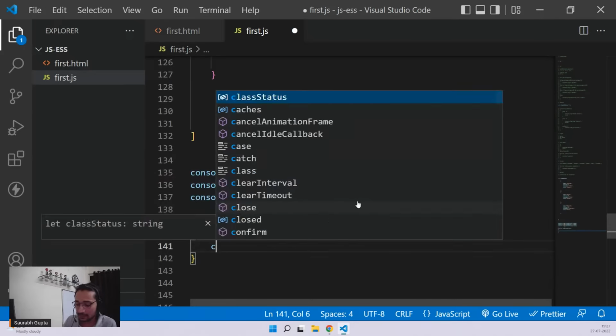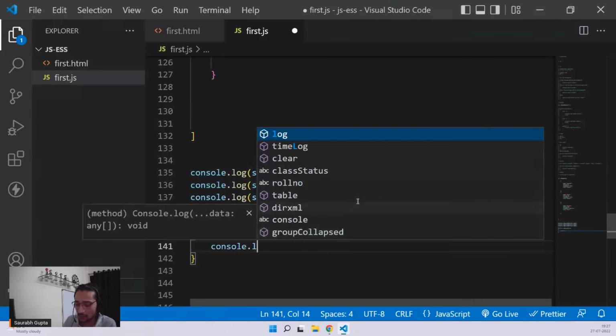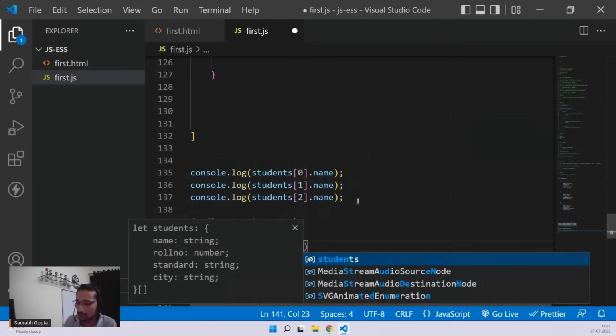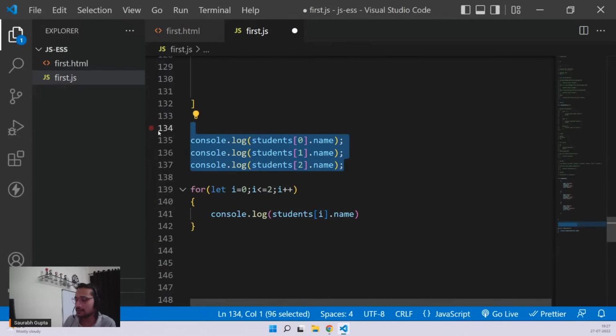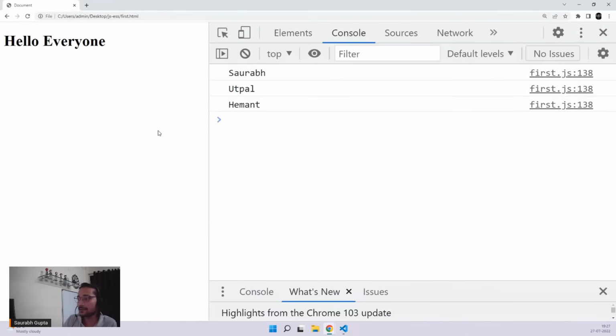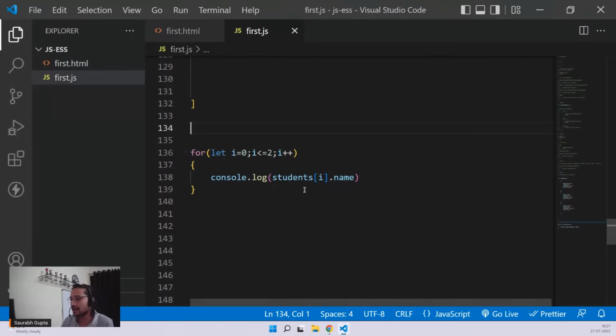And I can write console.log students of I, that means either 0 or 1 or 2 dot name. Now you don't need this, and you'll see the output is same. Just like that, instead of 2, you can just write less than students, that is your array, dot length.